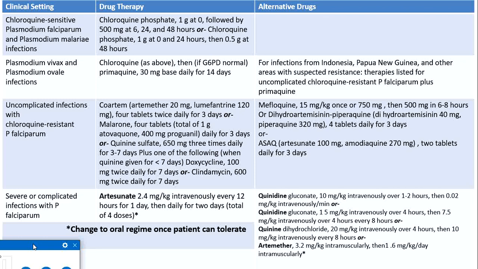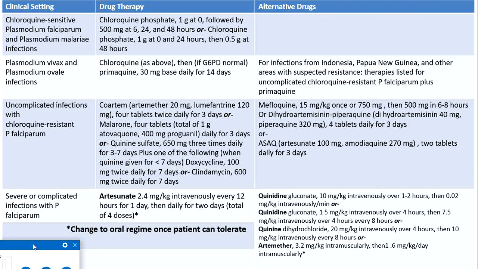Now with severe or complicated infection with falciparum malaria, this is a medical emergency and oral drugs are not recommended. Always it should be started with the intravenous drug, injectable drugs. And drug of choice nowadays, where available, is intravenous artesunate in a dose of 2.5 milligram every 12 hours for 1 day, followed by once a day for 2 days. This is a total of 4 doses.